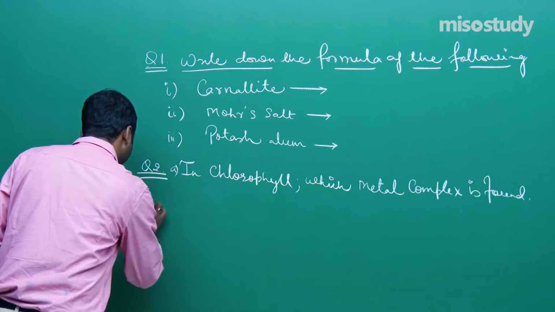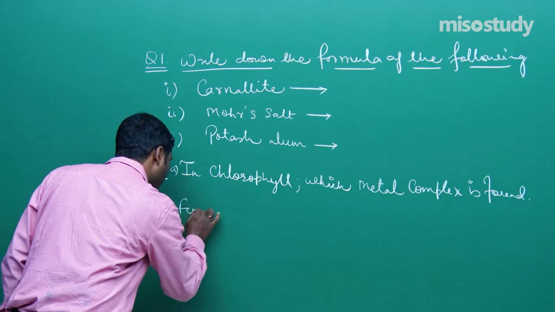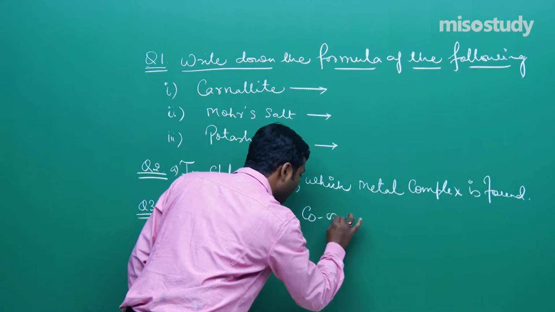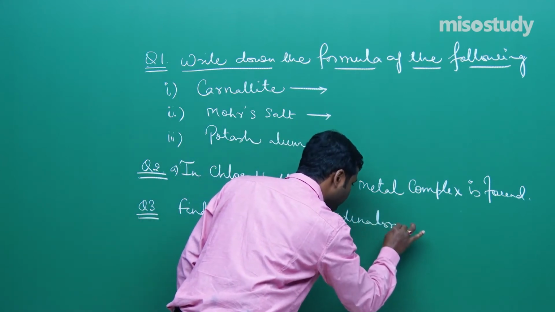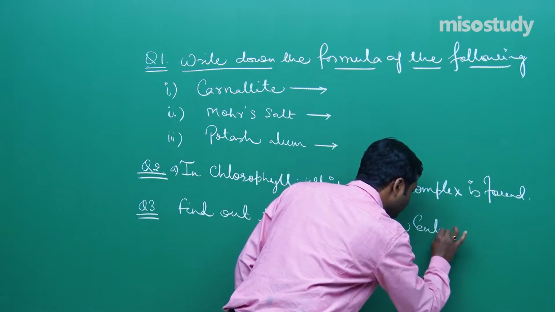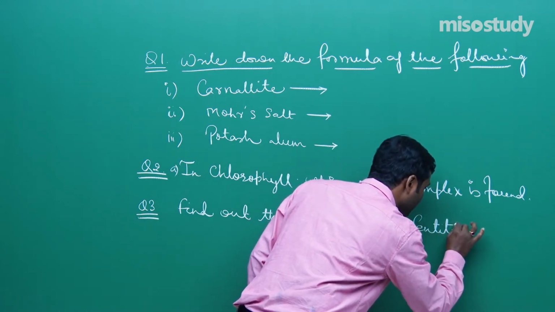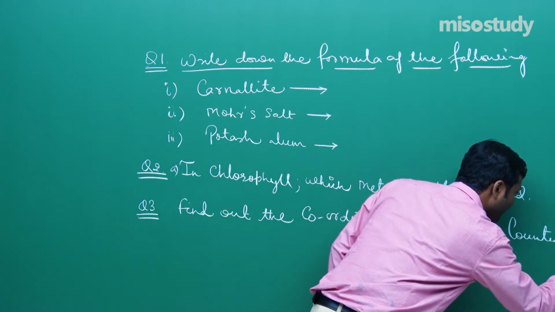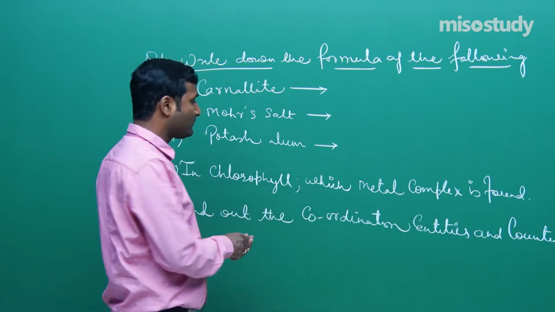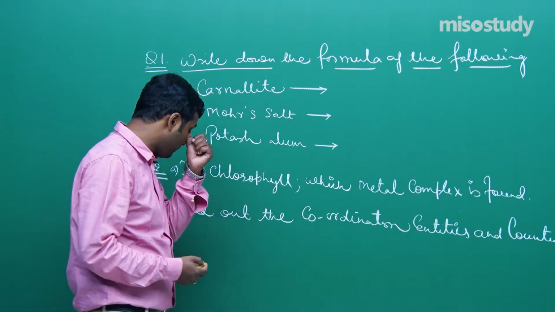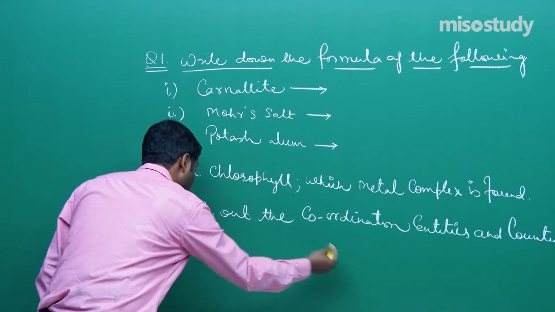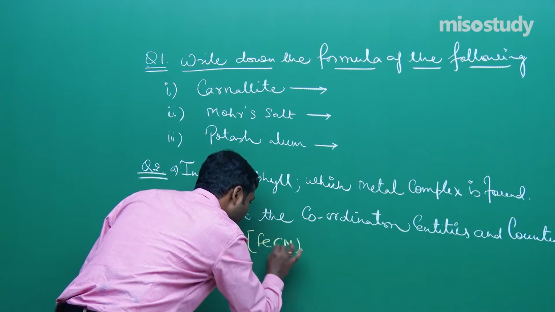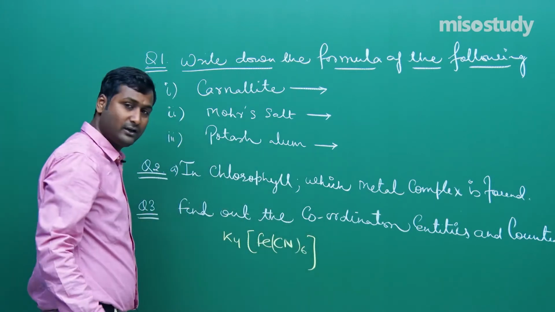Next question is: find out the coordination entities and counter ion. Is it clear to you? Find out the coordination entities and counter ion of the following. The example is K4[Fe(CN)6]. Is it clear to you, friend?